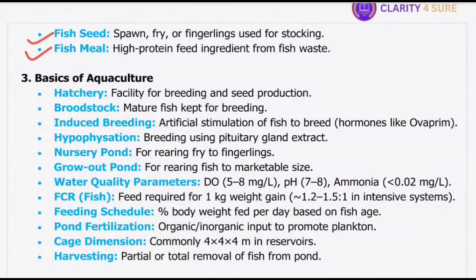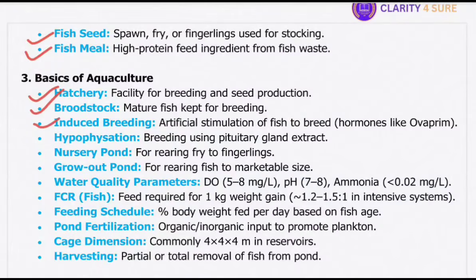Then we have basics of aquaculture. First one is hatchery, a specialized facility for breeding and seed production, ensuring continuous fish supply for culture systems. Okay. Then brood stock, mature fish maintained for reproduction purposes. For example, Katla broodstock are selected for induced breeding.